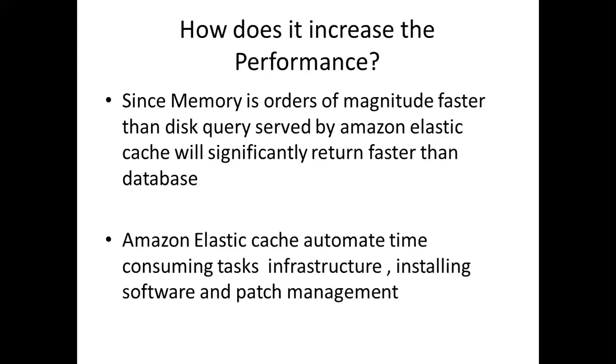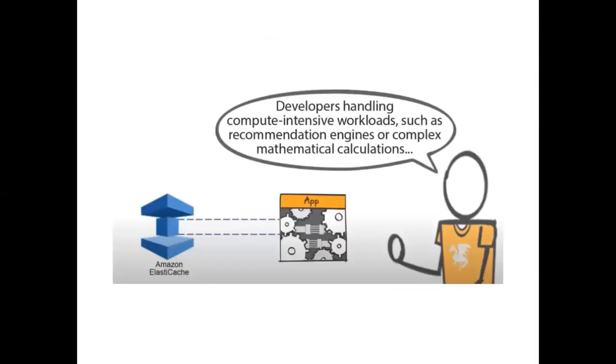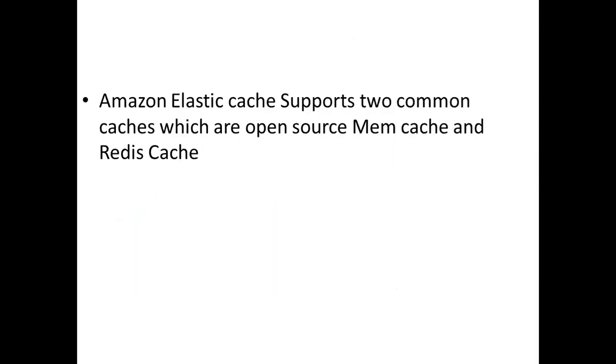How does it increase the performance? Basically, since memory is orders of magnitude faster than disk, queries served by Amazon Elastic Cache will return significantly faster than from the database, because it is an in-memory solution. It also automates your infrastructure through software and patch management. People use it to build for different machines very quickly. So developers handling intensive workloads, if they have huge workloads, can integrate this Elastic Cache with their applications to run them faster.